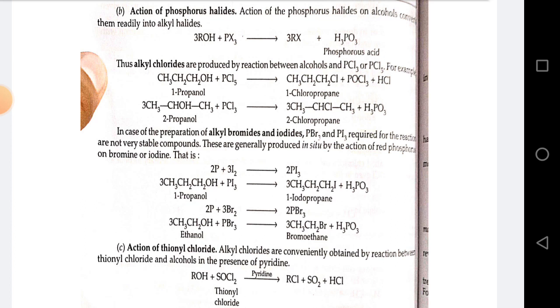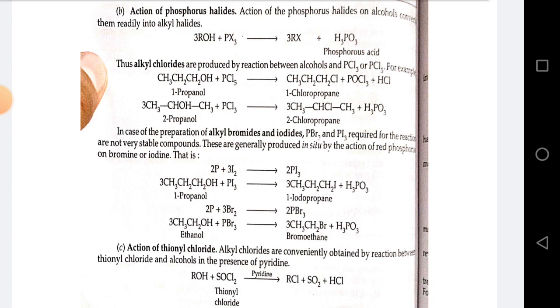In the case of preparation of alkyl bromide and iodide, PBr3 and PI3 required for the reaction are not very stable compounds. These are generally produced in situ by the action of red phosphorus on bromine or iodine, that is 2P plus 3I2 gives 2PI3. 1-propanol plus PI3 gives 1-iodopropane plus H3PO3. 2P plus 3Br2 gives 2PBr3. Ethanol plus PBr3 gives bromoethane plus H3PO3.